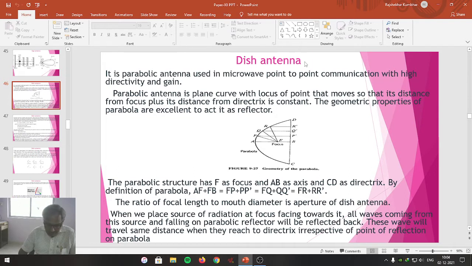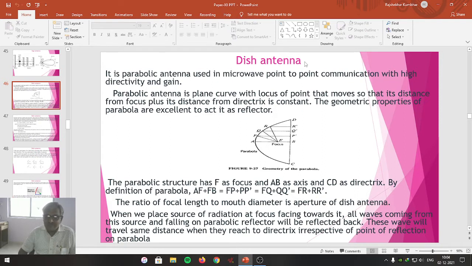Students, friends, you have studied the concept of the parabola in geometry, maybe in 10th standard or in higher standards or maybe last year. The students who have mathematics as one of their subjects might know the parabola very well. And the dish antenna has a shape like that of a parabola.